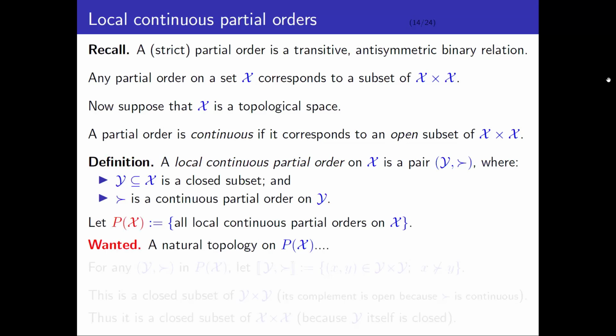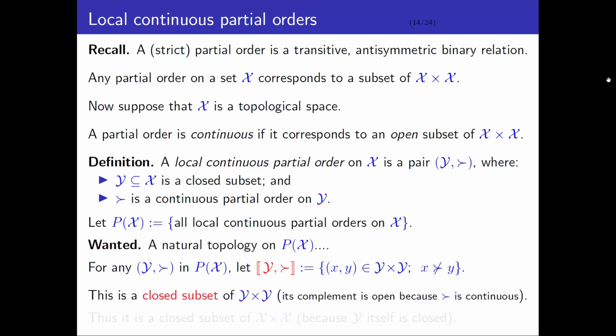So what I want now is to define a natural topology on this set. To do that, first of all, observe that for any local continuous partial order (Y, relation), we can define a set like this. I'm going to use this notation. This is the set of all ordered pairs (x, y) in the Cartesian product Y cross Y such that x is not preferred to y. All right, this is a closed subset of Y cross Y because its complement is open, because the relation is continuous, and therefore it's a closed subset of X cross X because Y itself is closed in X.